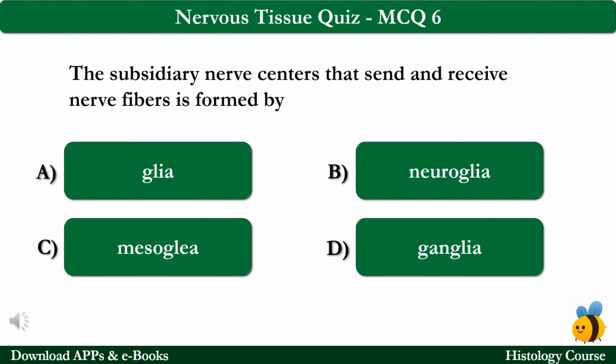MCQ number 6. The subsidiary nerve centers that send and receive nerve fibers are formed by option A glia, option B neuroglia, option C mesoglea and option D ganglia. The correct answer is option B, which is neuroglia.